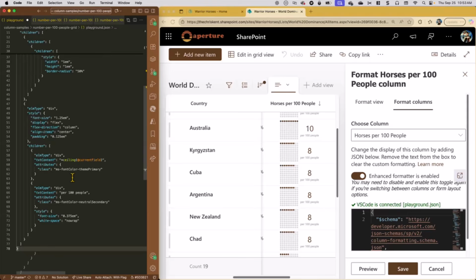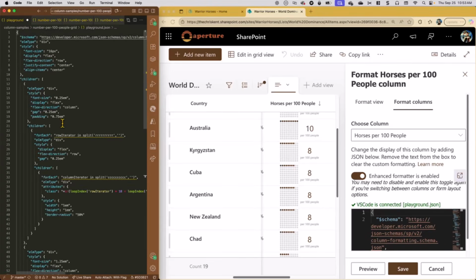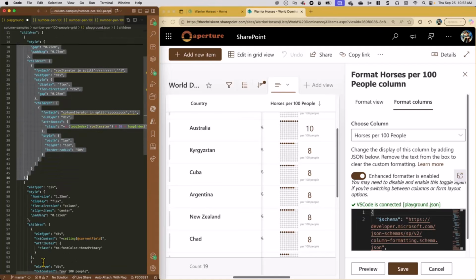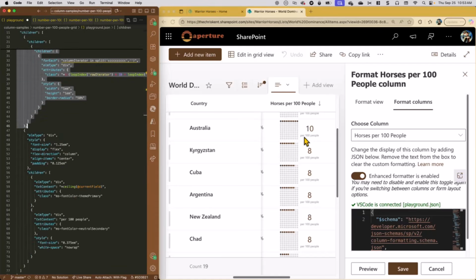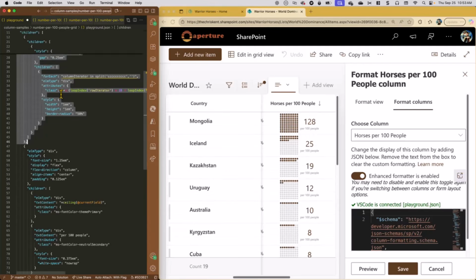So all this did was... I don't know why it's suggesting that extra stuff. Okay, what we did here is we had two children now. We have this one, which was the chart we built before, and now we've added this other one here, which is just putting out the value with some text underneath it. So we can see it in its full action, and then it's centering it up here.